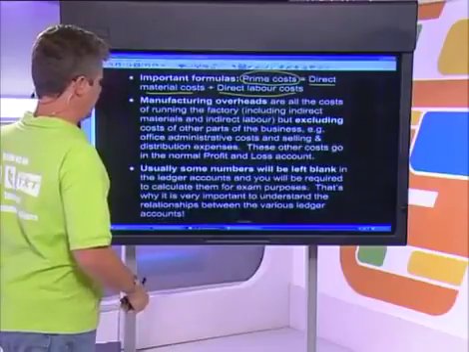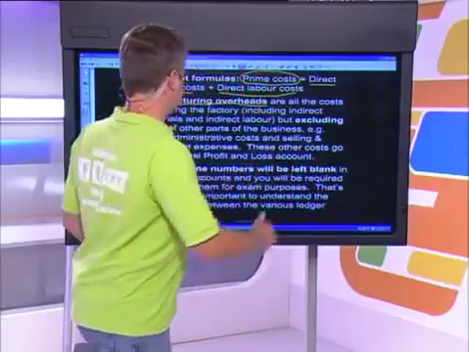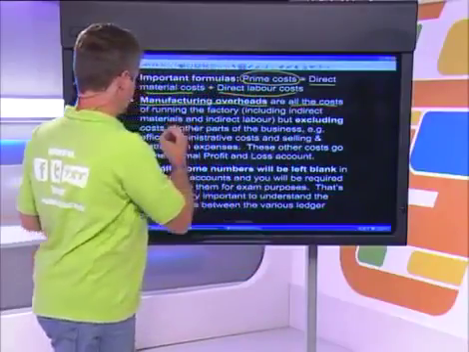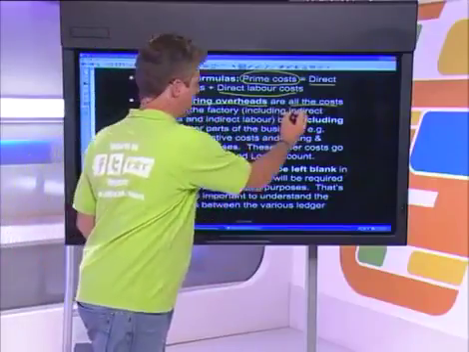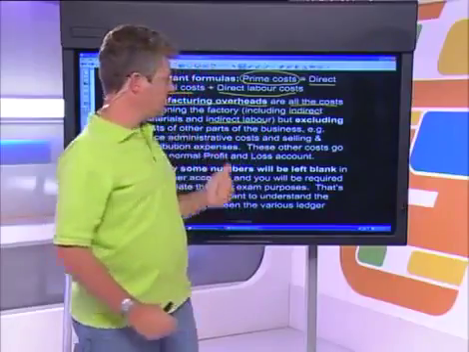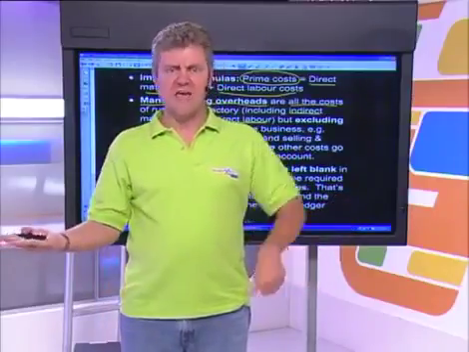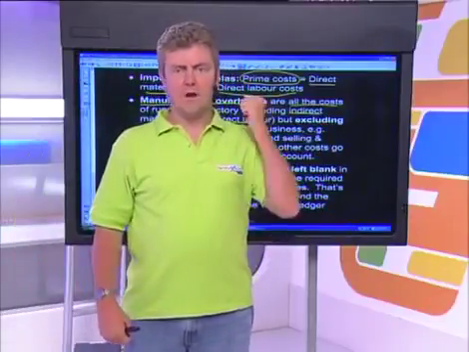Another important thing we need to cover is our manufacturing overheads. You're going to have to know how to do your manufacturing overhead T account. Into that T account, you put all the costs included in running the factory, including your indirect materials and your indirect labor, but excluding all the costs of the other parts of the business. Some businesses have a factory component and an office component. In your manufacturing overheads, you include only the costs involved in running the factory.